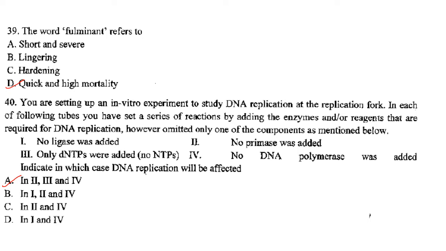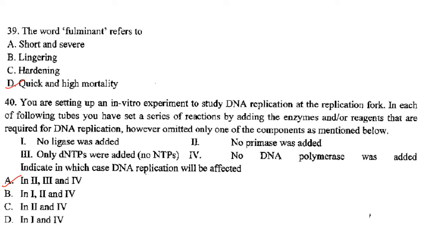So answer is option 2, that is no primase added. Yes, if primase is not added, DNA polymerase cannot start synthesizing. Then only DNTPs were added, no NTPs. If DNTP is not added, what will DNA polymerase keep on adding? Nothing.